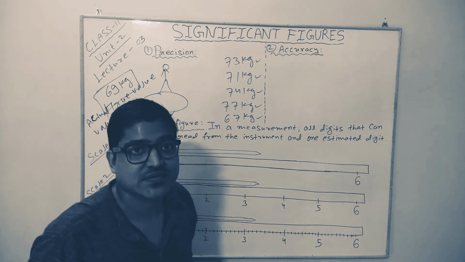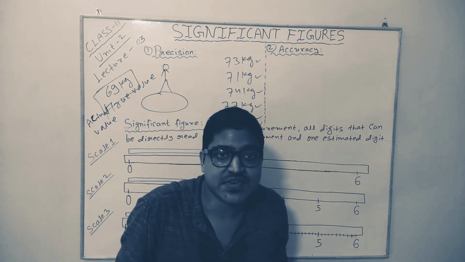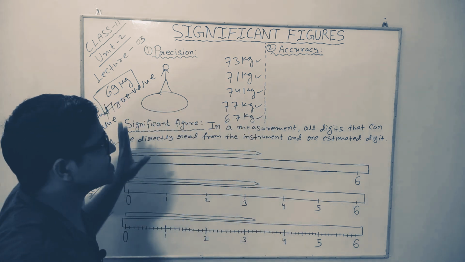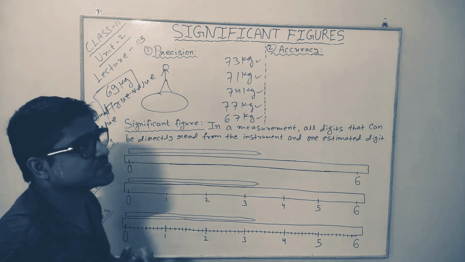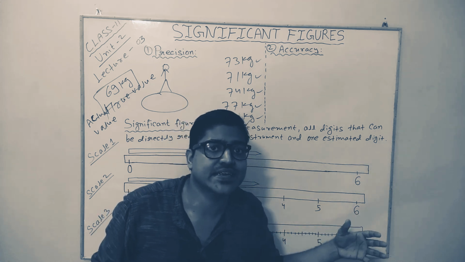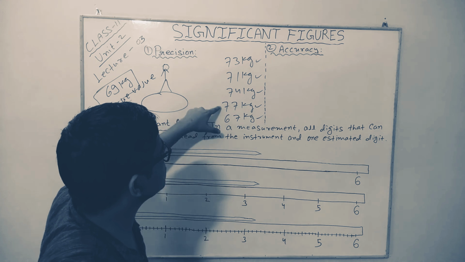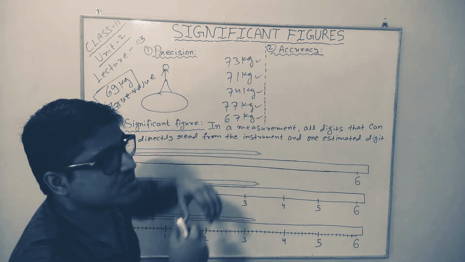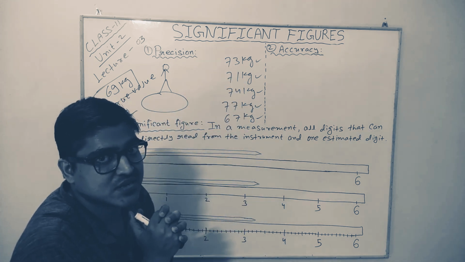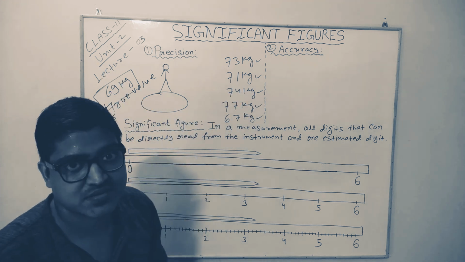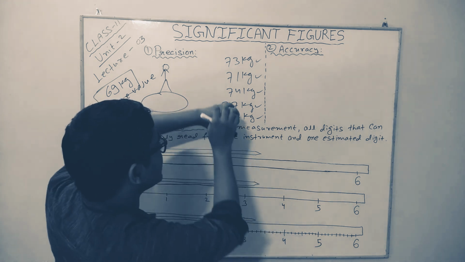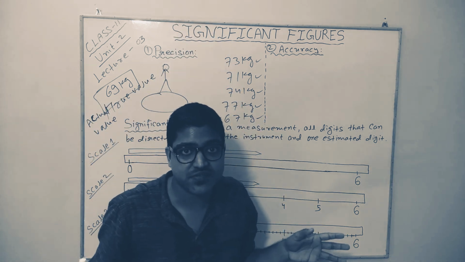So what does precision mean? Precision means when we are measuring the same true value of a physical quantity, the physical quantity in this case is mass, and the true value is 69 kilograms, again and again, then how close the results of our individual measurements are to each other, how much in agreement they are with each other. This idea refers to precision. The closer our measured values are to each other, the more is the precision. The farther they are from each other, or you can say the more scattered our measured values are, the less is the precision.